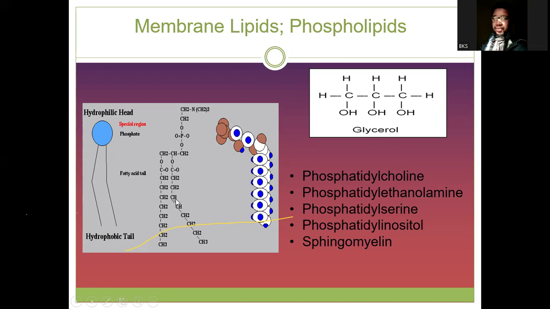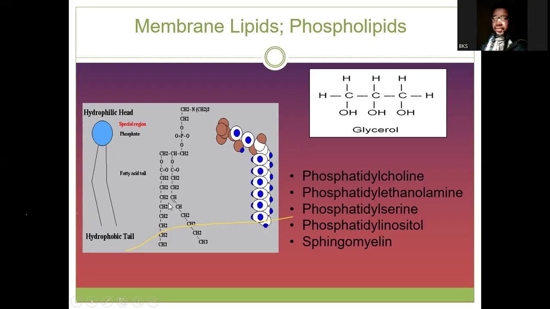Due to this double bond, you can see the bending it causes. In a phospholipid that contains a fatty acid with a double bond, the double bond will bend to form what we call a kink.